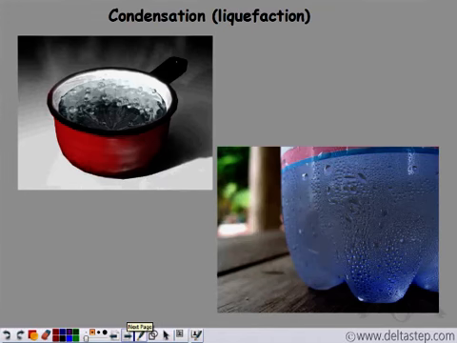Okay, what happens if you have a boiling liquid, say you're boiling water, and you bring a plate and cover the vessel with that plate? You'll observe tiny droplets forming on the plate. That is, the water vapor, or the gaseous form of water, again changes into the liquid state. It forms liquid droplets. Or at times, you must have seen liquid droplets formed outside a very cold bottle of water. Why does this condensation, or the change of the gaseous state into the liquid state, take place? Let's see.